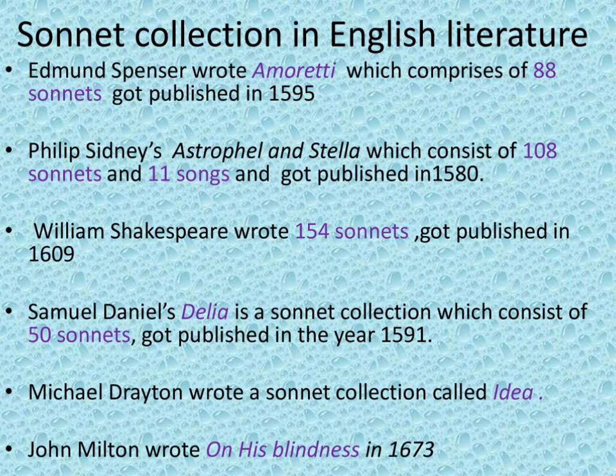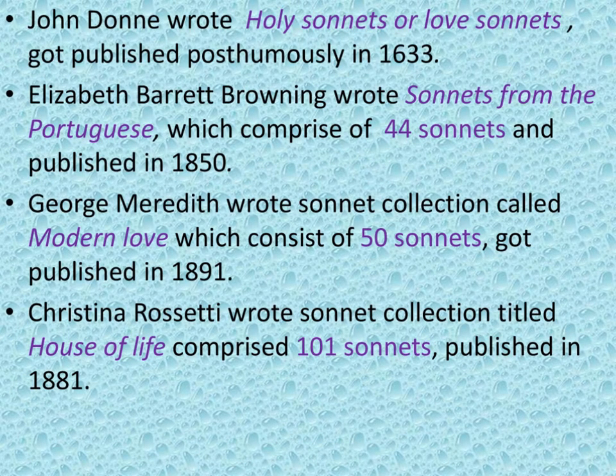John Donne wrote Holy Sonnets or Love Sonnets. It was published in the year 1633. It is a posthumously published work. Next to him it is Elizabeth Barrett Browning, who wrote Sonnets from the Portuguese, and it comprises 44 sonnets and was published in the year 1850.